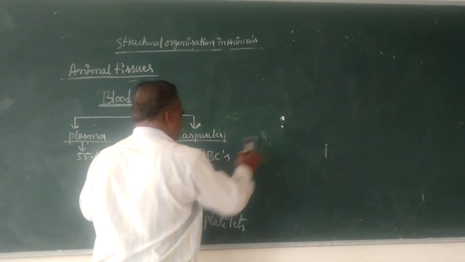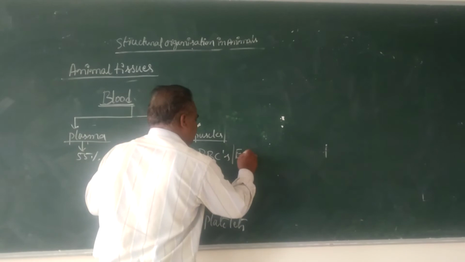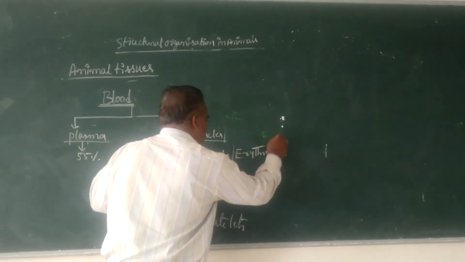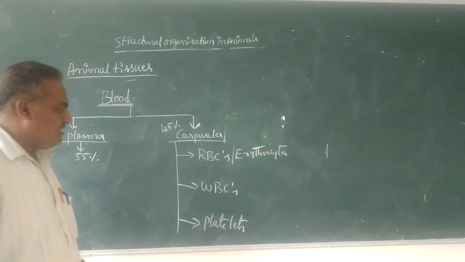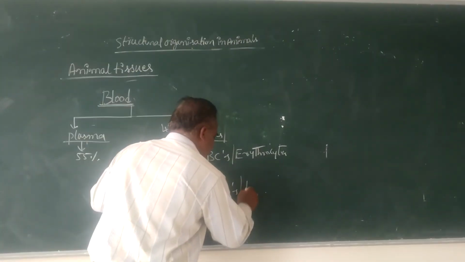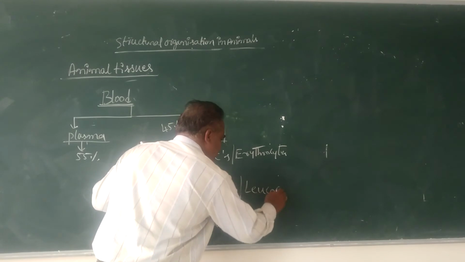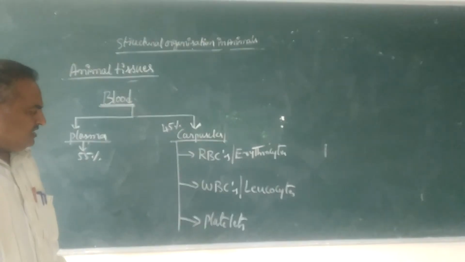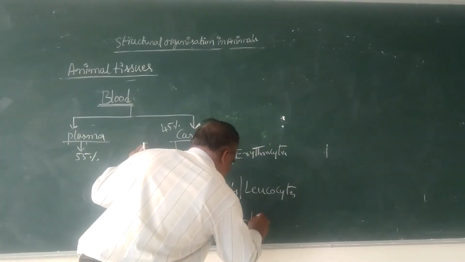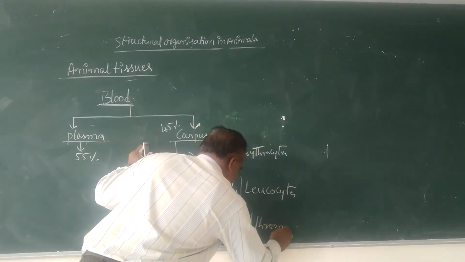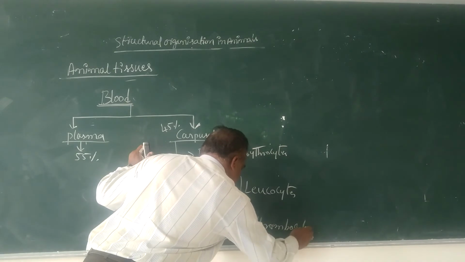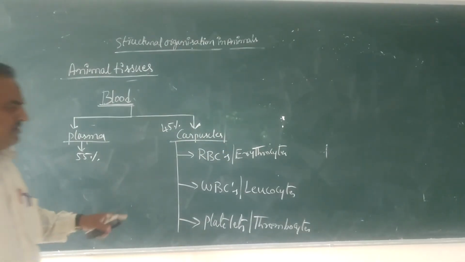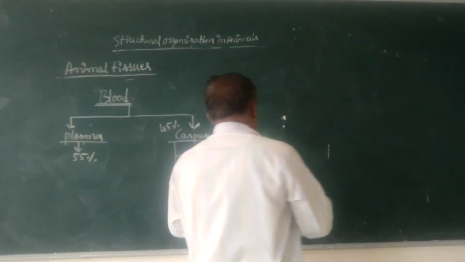RBCs are technically called erythrocytes, WBCs are called leukocytes, and platelets are also called thrombocytes.